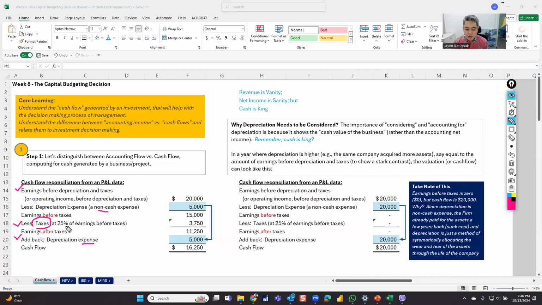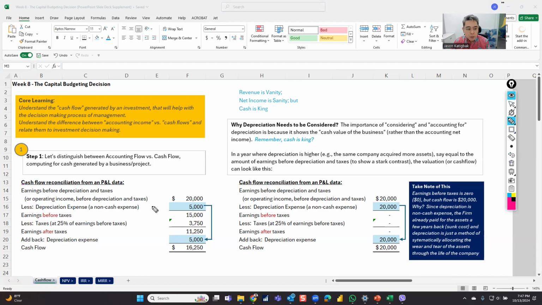Why is it non-cash? Did you pay cash to recognize depreciation? Not really. You recognize depreciation because you invested in an asset before. It might be at the beginning of the year, it might be a few years back, but that was at one time. You bought a fixed asset. That's your cash outflow. But depreciation is a non-cash expense. I wanted to make sure that that distinction sits well with everybody, right?